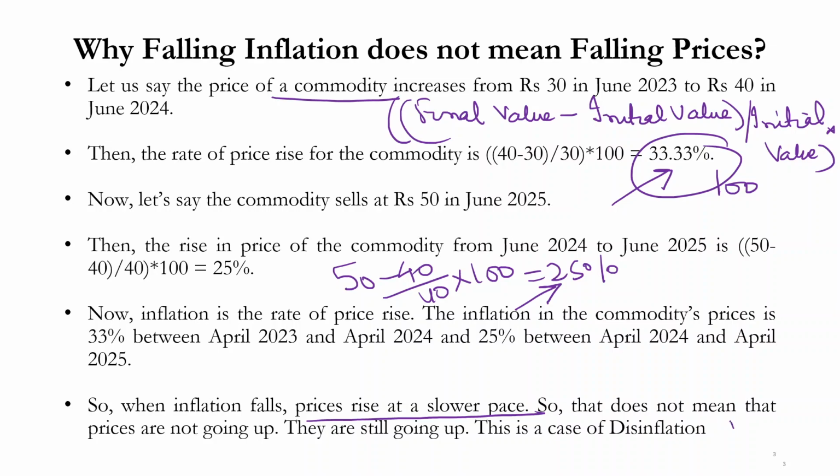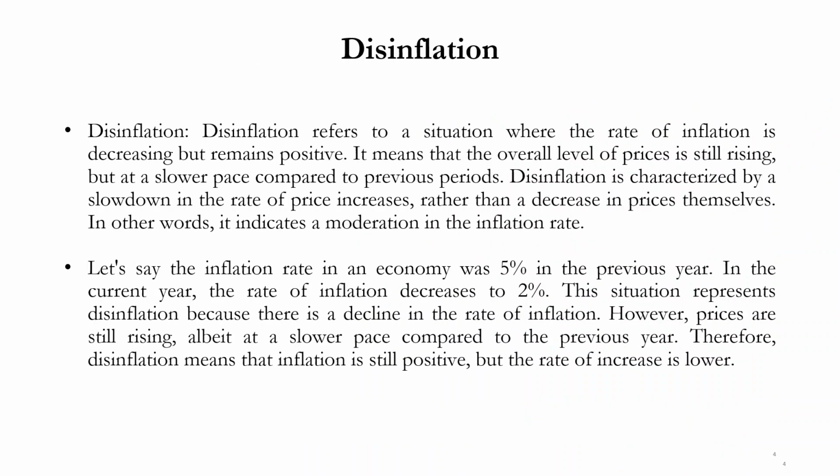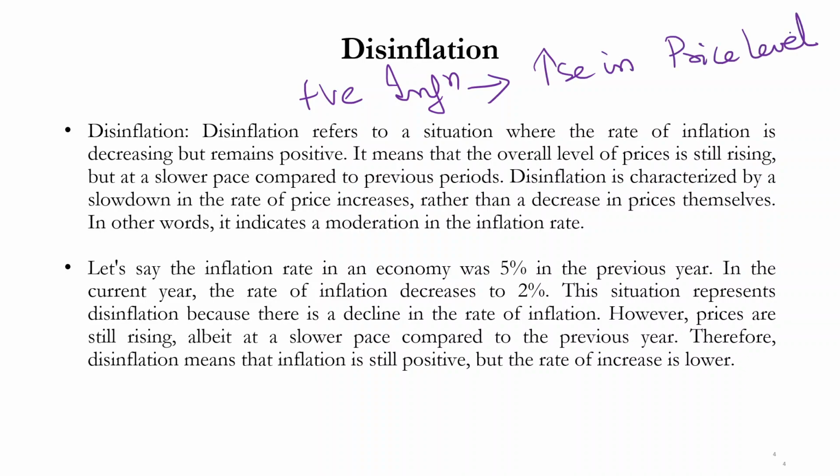So this is what is called disinflation. Now let us discuss formally what disinflation is. Disinflation refers to a situation where the rate of inflation is decreasing but it is still positive. So that means inflation is falling but it is still positive. Positive inflation means there is still price rise, an increase in the price level. So as long as inflation is positive, it would mean that the prices are rising.